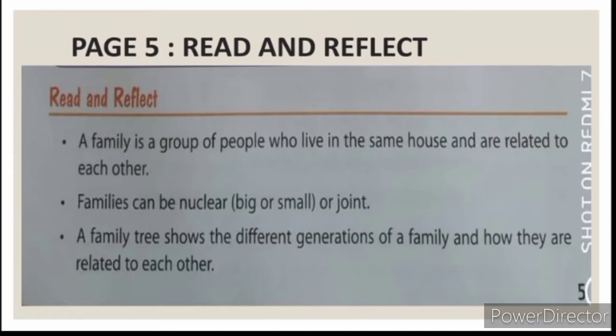Second point, families can be nuclear, big or small, or joint. Nuclear family, as you all know, consists of parents and their children. If a nuclear family is big, it has more than 2 children. And a joint family is a family in which grandparents, parents, uncles, aunts, cousins all live together. Joint family is a big family. A joint family is also known as extended family. A nuclear family is also known as immediate family.